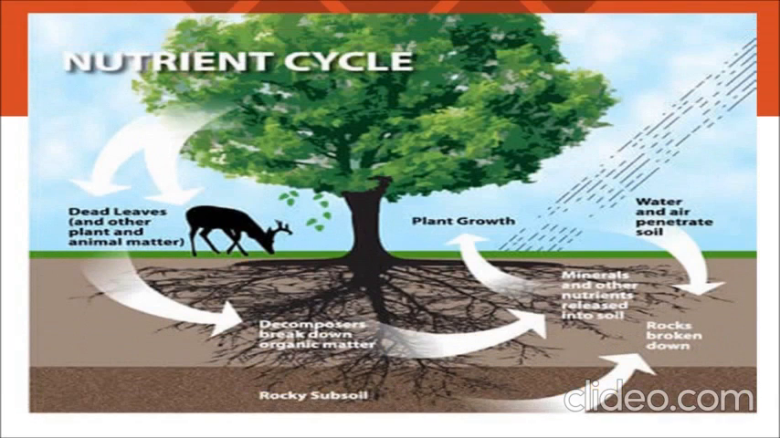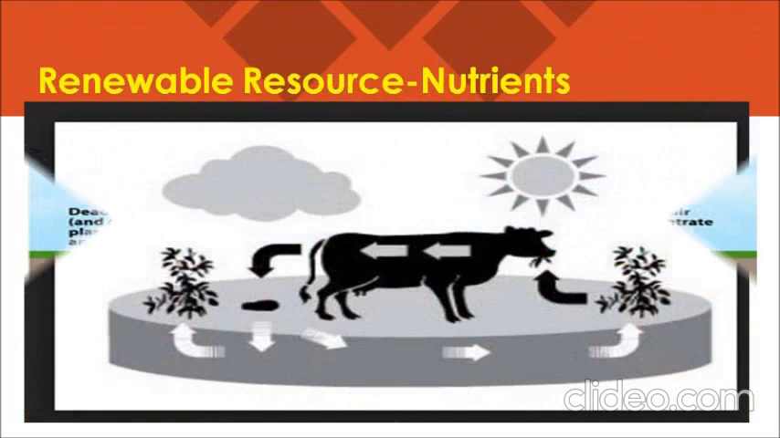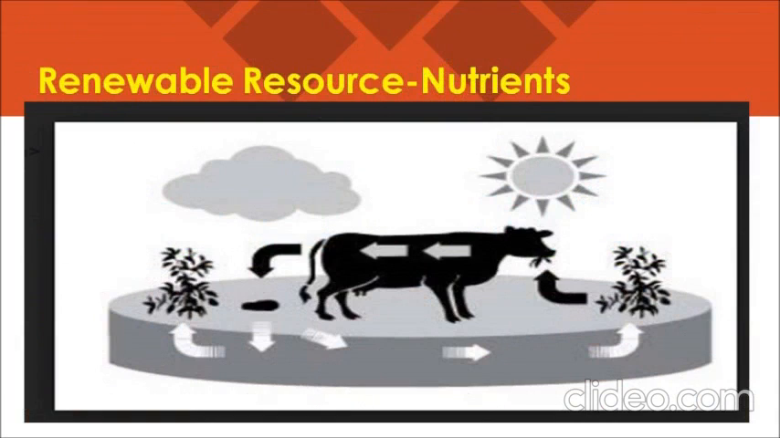Now let's talk about a very important example, which is nutrients. Nutrients are also an example of renewable resources. Nutrients are the chemicals that all living things need. They are renewable natural resources. How? Because they move round and round in cycles and never run out. Let's see an example.